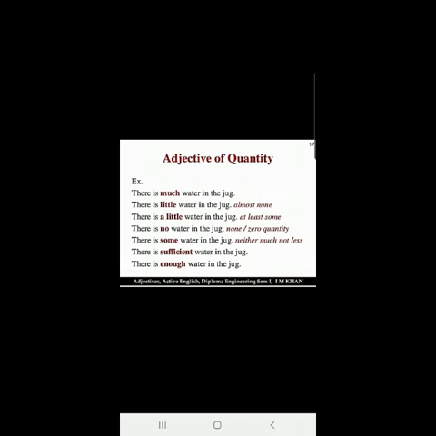In all the sentences, the noun is water, and you cannot count water, children. Alright? So much, little, a little, no, some, sufficient, enough. All these adjectives in these sentences are adjectives of quantity.